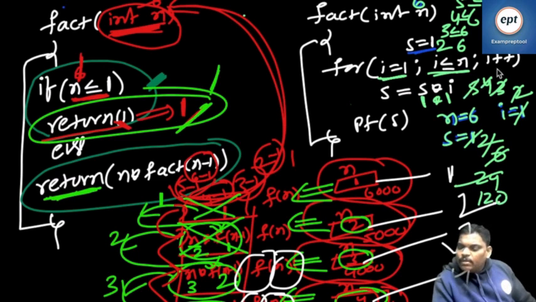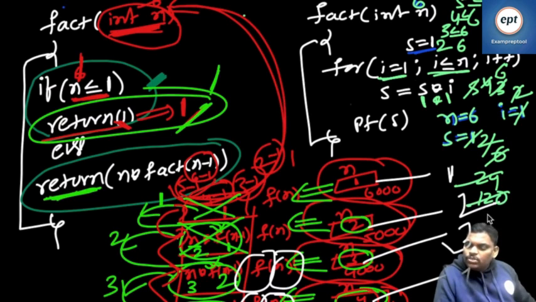So I value became 6 now. Again, lastly, 6 less than or equal to 6. Condition true. So S is equal to S into I, 120 into 6. How much? 720. Then once again go. It became 7. 7 less than or equal to 6. Condition fail. So lastly out of for loop.